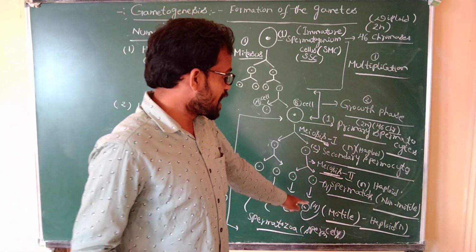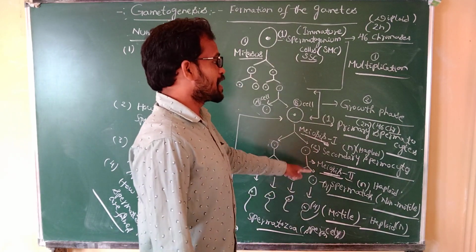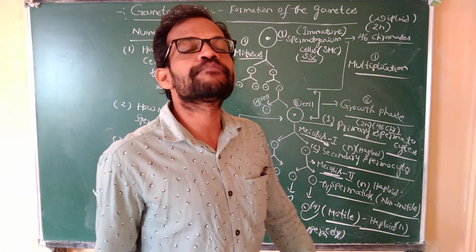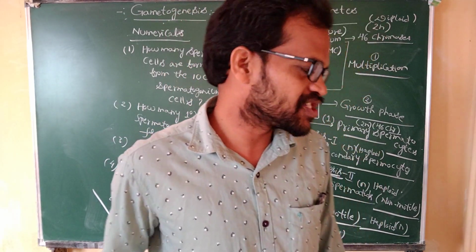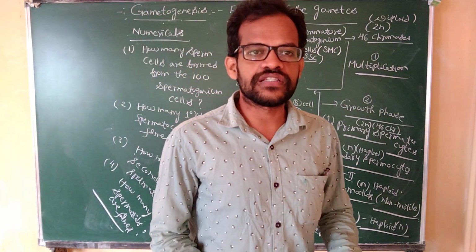The sperm cells are haploid, the spermatids are haploid, and the secondary spermatocytes are haploid. The primary spermatocytes are diploid, and the spermatogonium is in the diploid condition. This is the basic mechanism of the gametogenesis process.